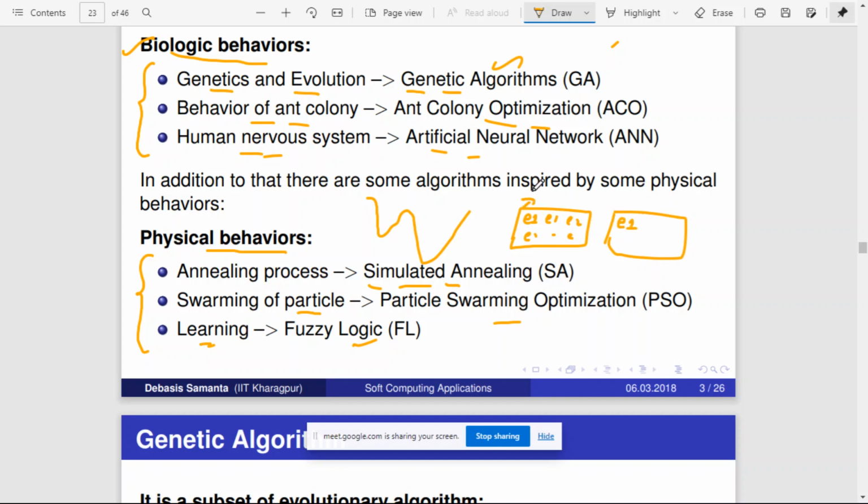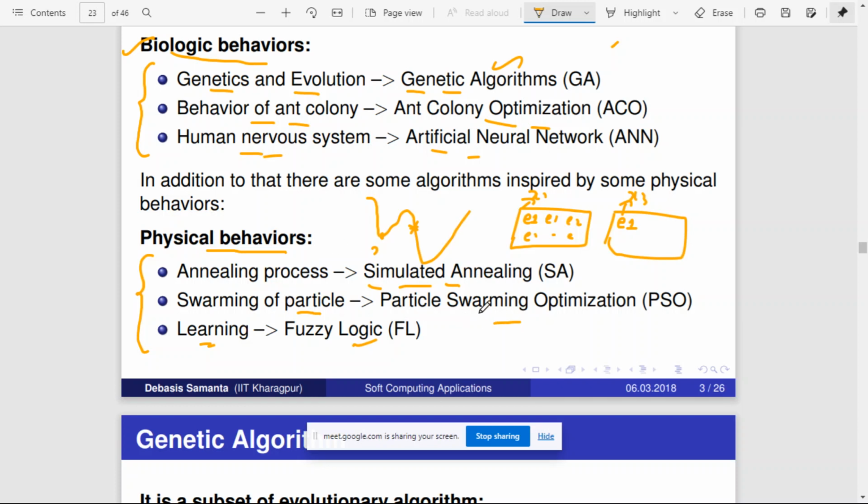Initially E1's energy level may be x1, now it may settle at x3. It may be possible that x3 is better than x1, right? Previously the algorithm got stuck here, and now because of simulated annealing, if the algorithm moves here, it is better for us, because from here it can easily move on to the global minimum. This is how simulated annealing works.